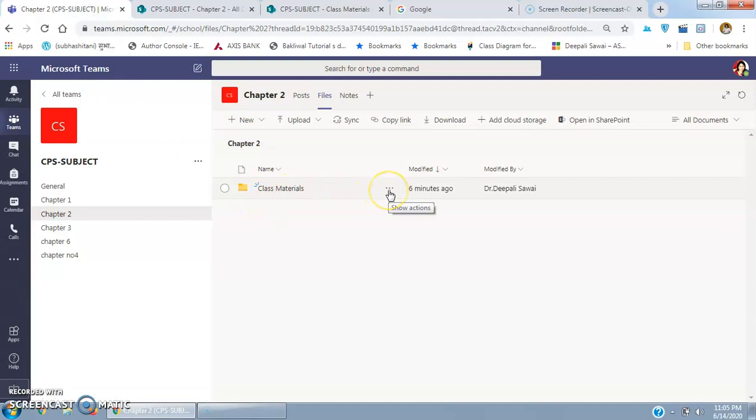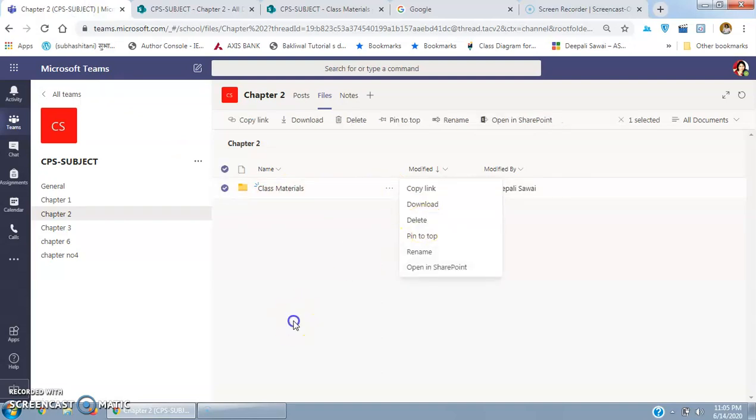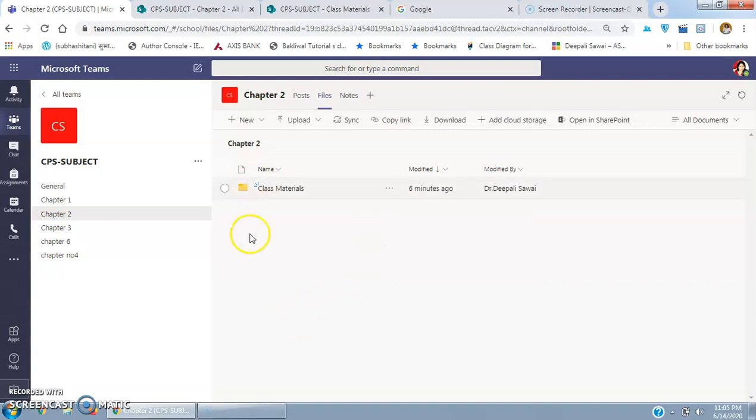See, if I still go to these three dots, you will see that the delete option is there, but I am the creator, I am the owner of this, and that is why the rights of editing a file and deleting a file are always with me. The access rights are removed from the students, those who are members.